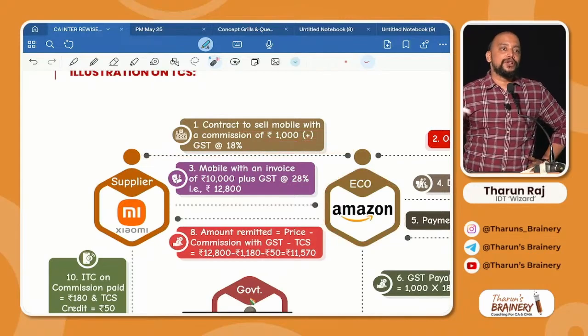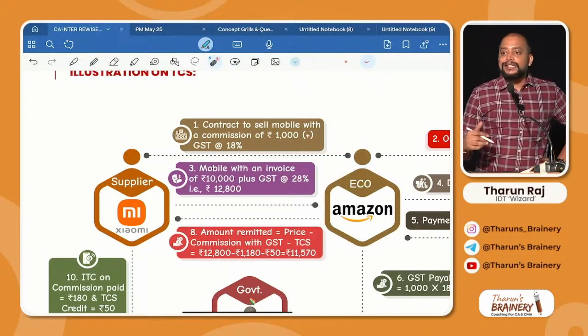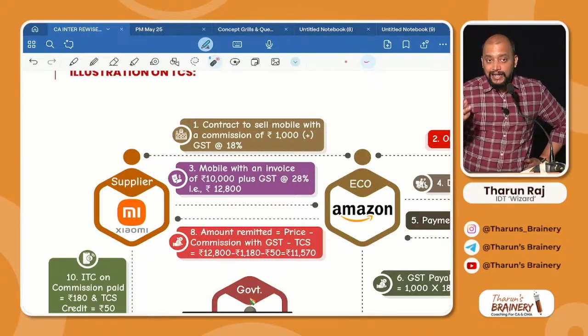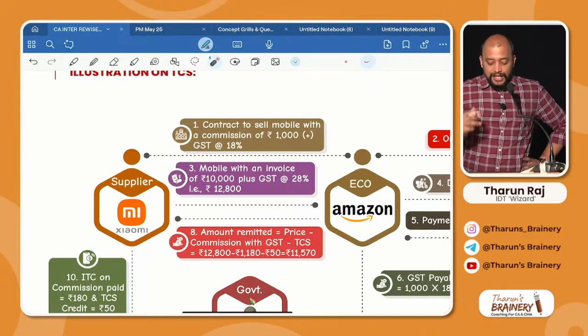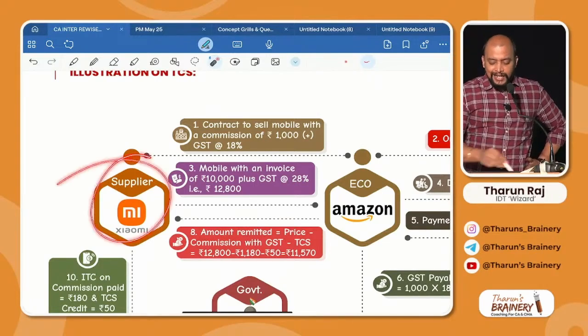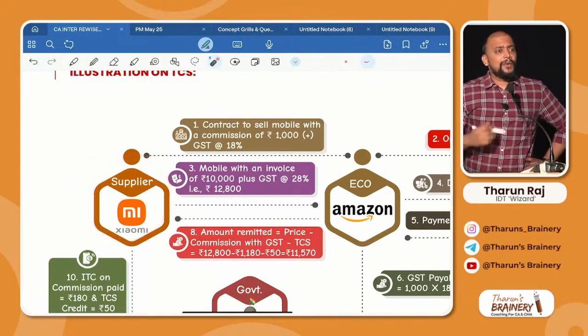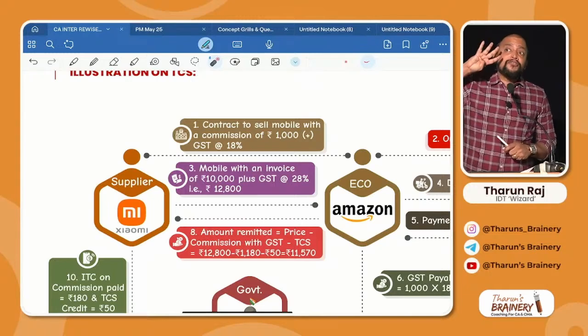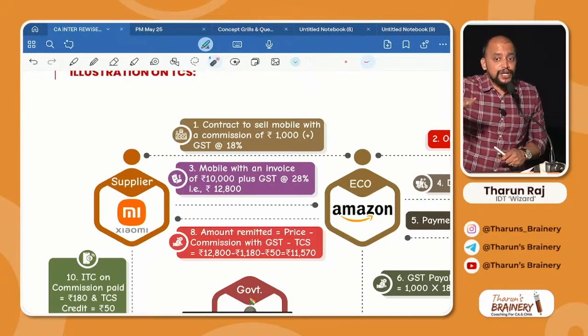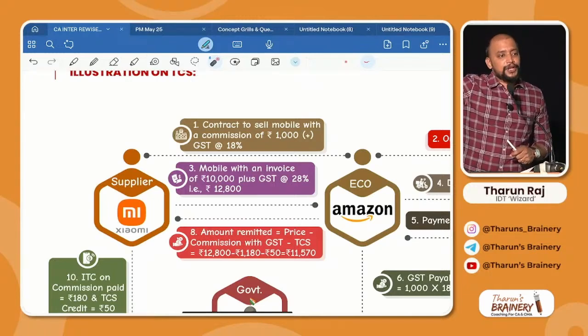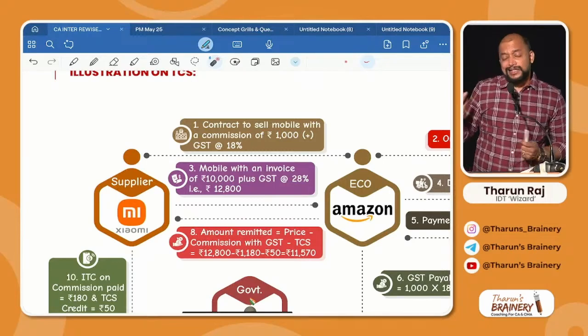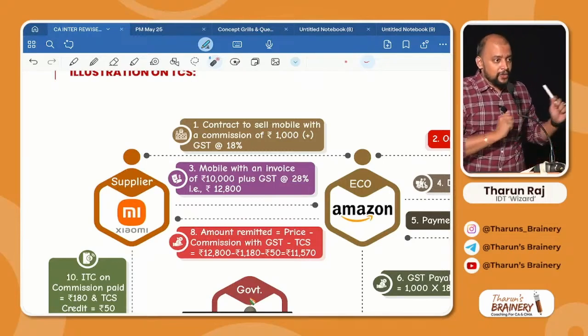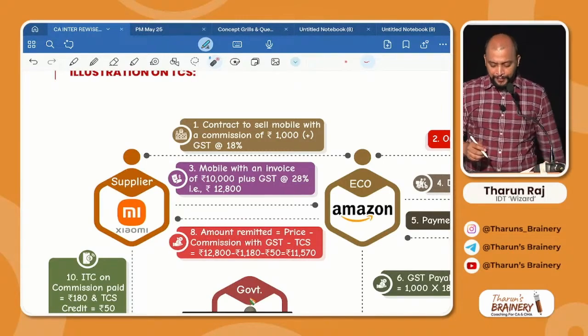For every mobile sold by the e-commerce operator, what do they get? 1000 rupees as commission. On the mobile, who will pay GST? Supplier only will pay GST. Why? I told you, only for 4 notified services the e-commerce operator will pay. But in all other cases, who will pay GST? Supplier only will pay GST on the mobile.